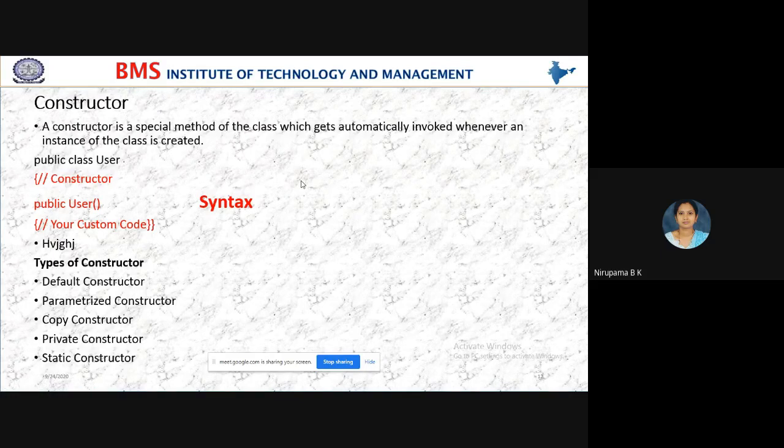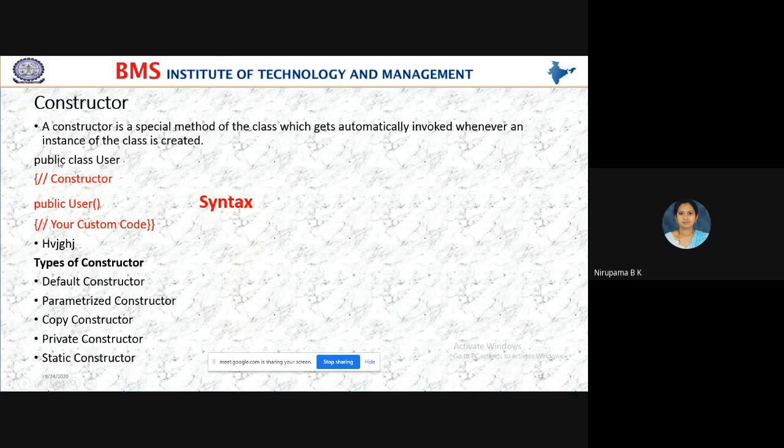So what is a constructor? A constructor is a special method of a class which gets automatically invoked whenever an instance of a class is created. Whenever an instance of a class is created, it is automatically invoked in the program.